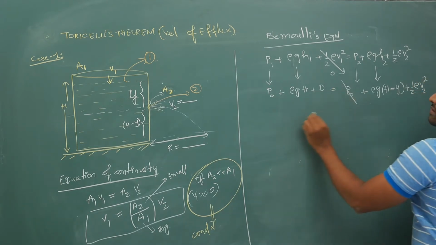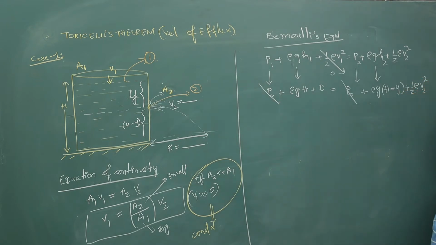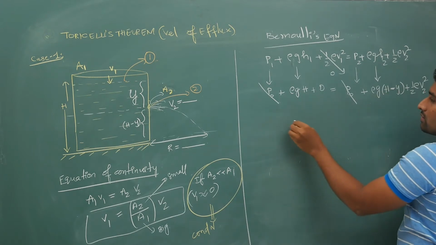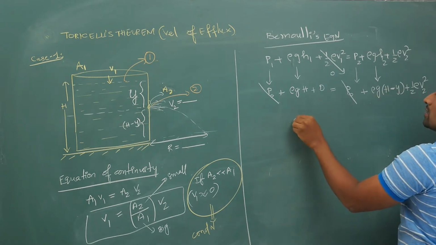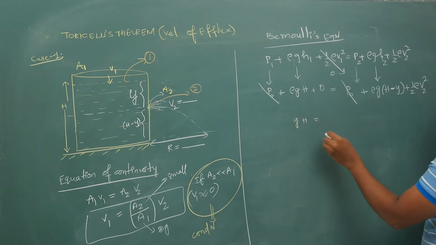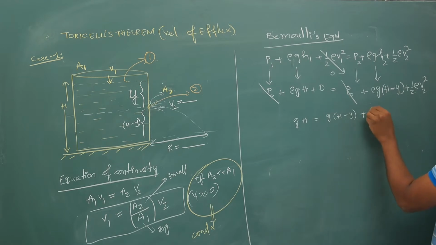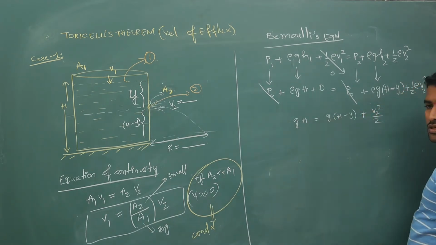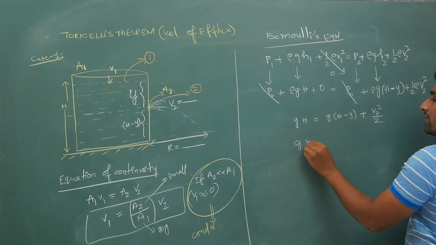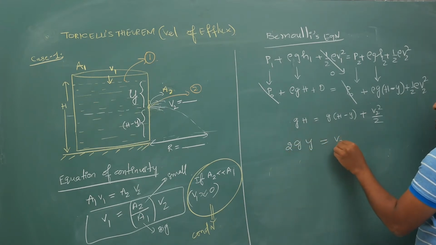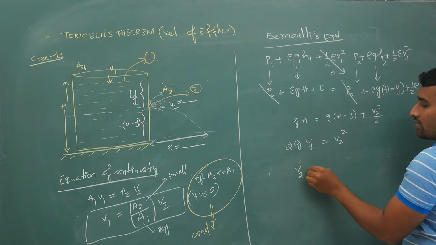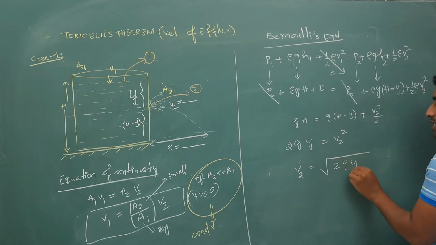So P0 will cancel off, rho will cancel off on both sides. gH is equal to g times H minus y plus V2 square by 2. gH also will cancel off. You are going to get 2gy is equal to V2 square. Your velocity is under root 2gy.